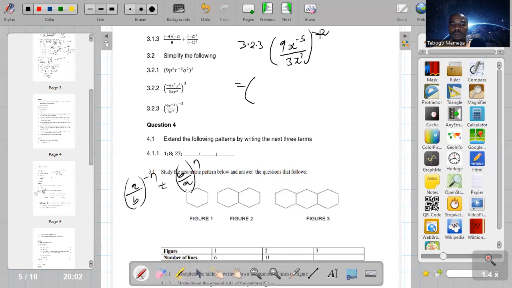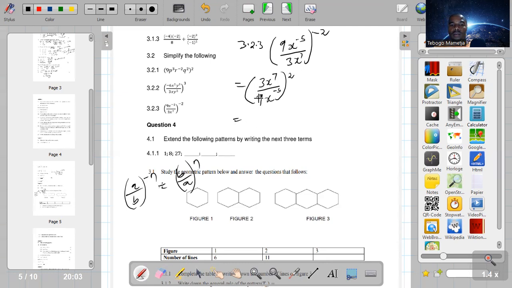So if we want to change this to a positive exponent, this is going to be 3x to the power of 7 over 9x to the power of 5, all raised to 2. Then we can work out the bracket first before we raise to an exponent of 2.